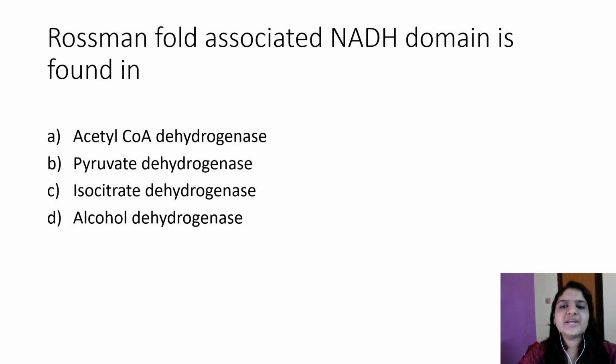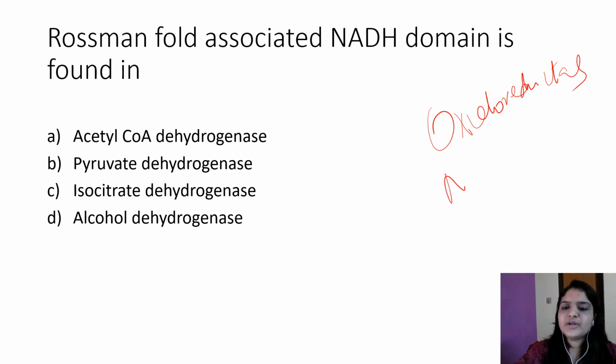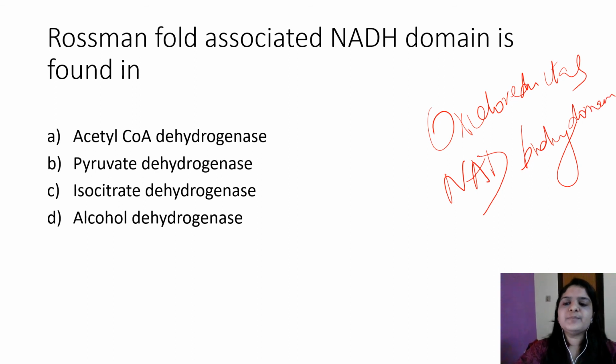Rossmann fold associated NADH domain is found in. The Rossmann fold NADH domain is seen in the family of oxidoreductases, and they share a common NAD binding domain. A domain is a section of a protein structure which performs a particular function, like binding of a substrate. Among the given options, it is alcohol dehydrogenase, as it has this Rossmann fold.